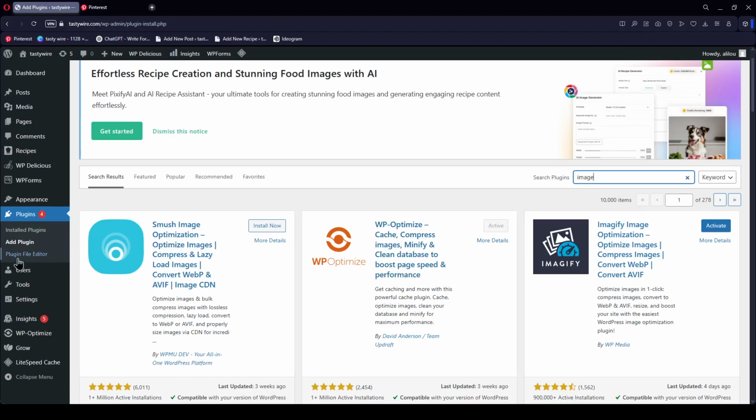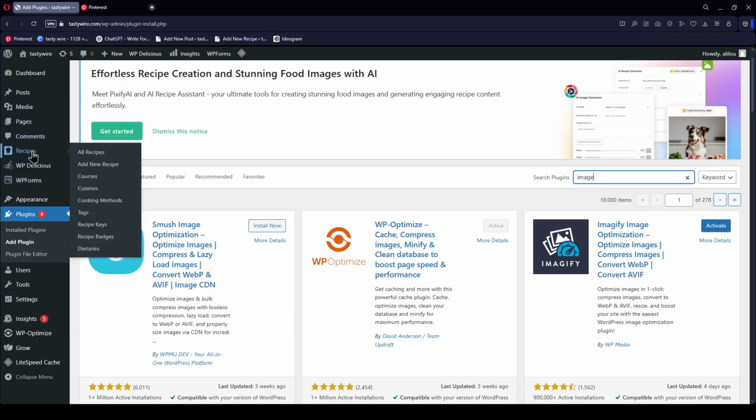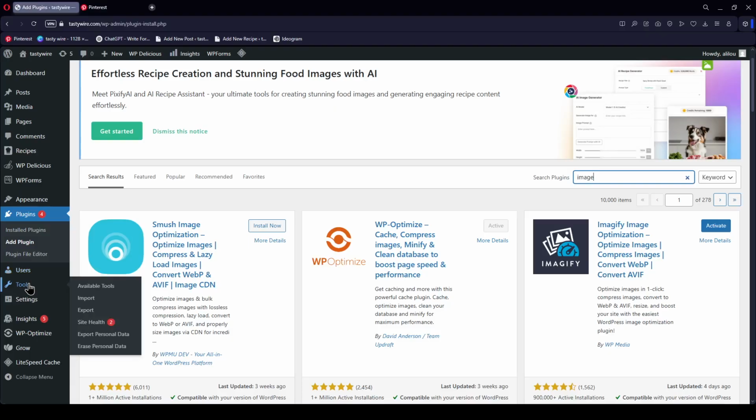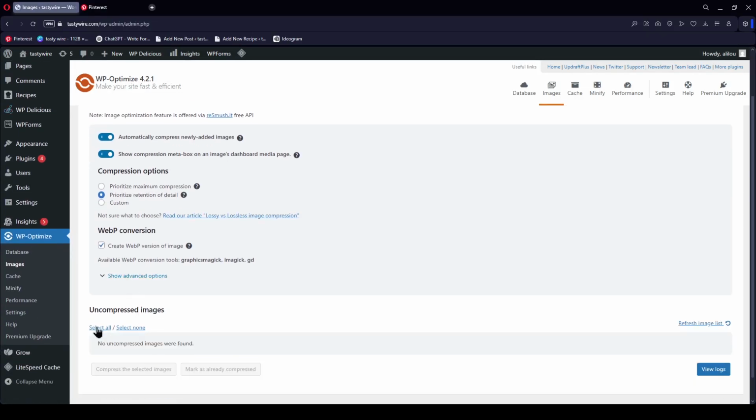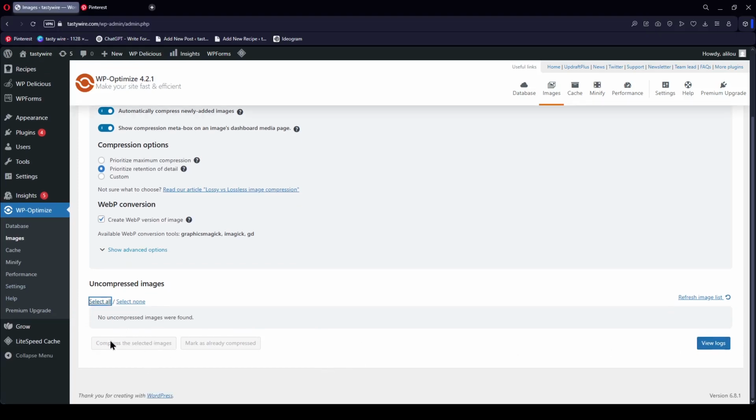I already did that. And then when you go to Media, okay, then you go to WP Optimize images. All right. Then you will see that you have images here that are not compressed. So select all and then compress the selected images.